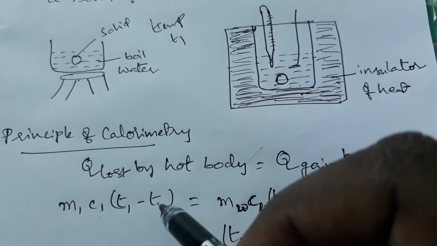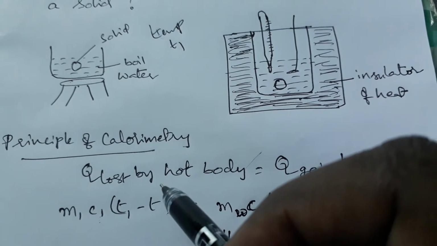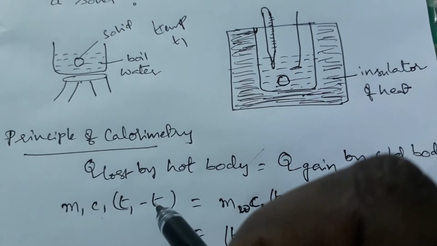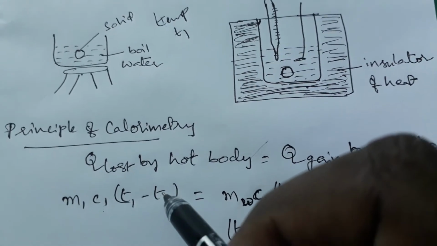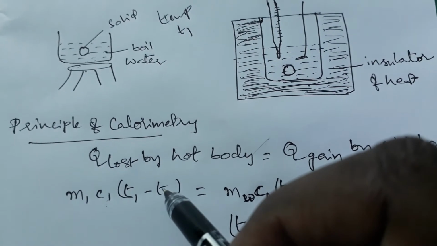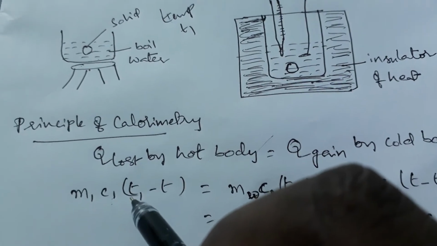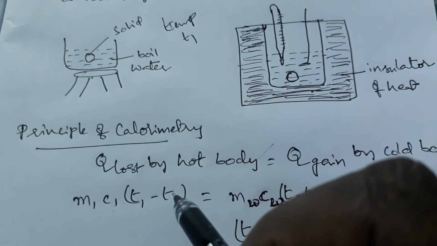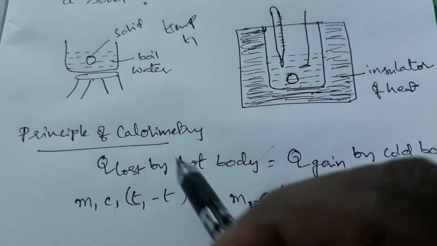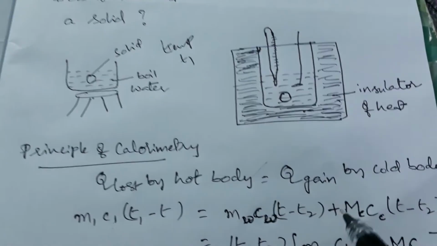When you mix hot and cold, it comes to the middle. In the previous class I told you, this middle temperature T is called the mixture temperature. The beginning temperature of the ball is T1, so how much does it lose? T1 minus T. So this is the Q lost by this solid after dropping in the water.